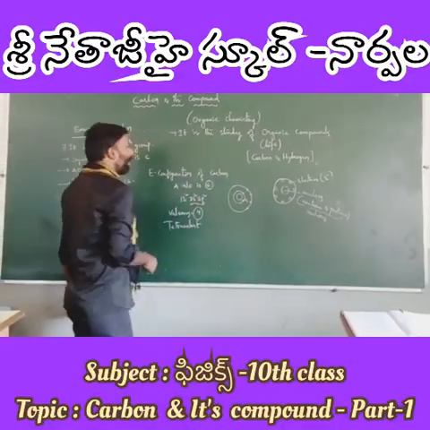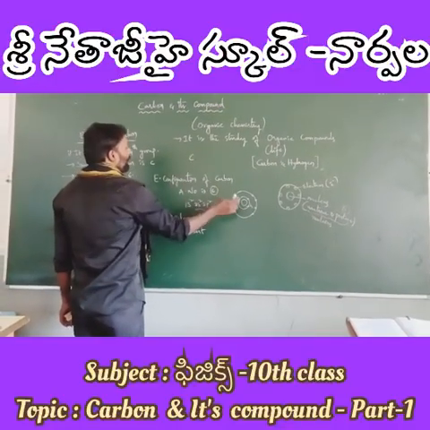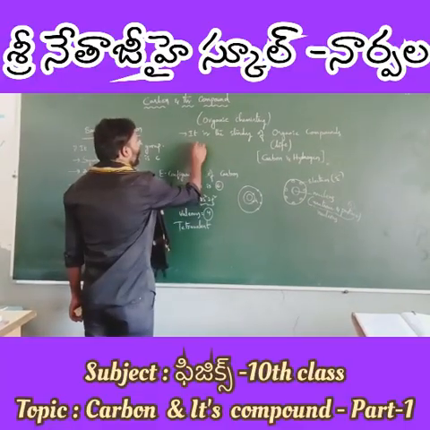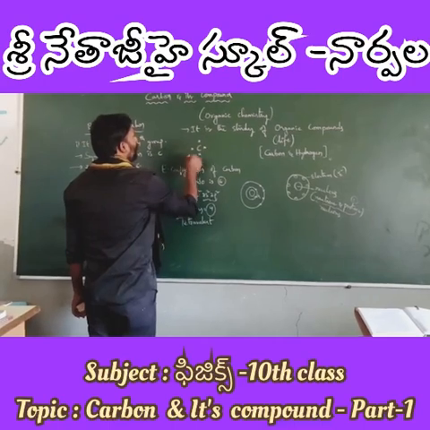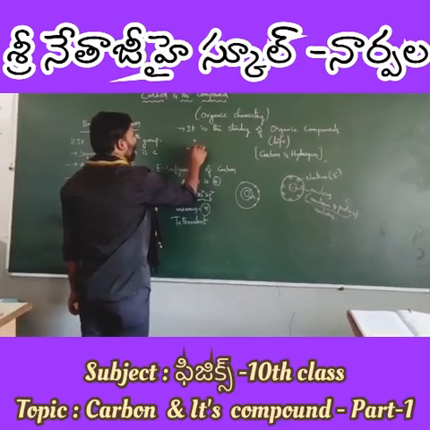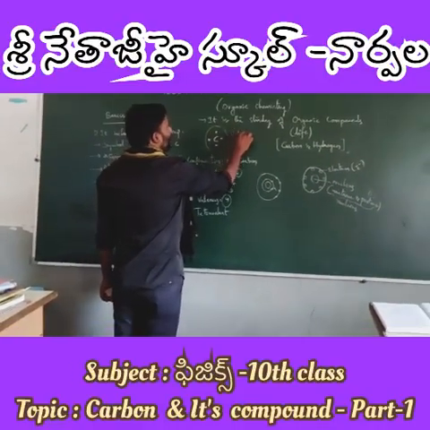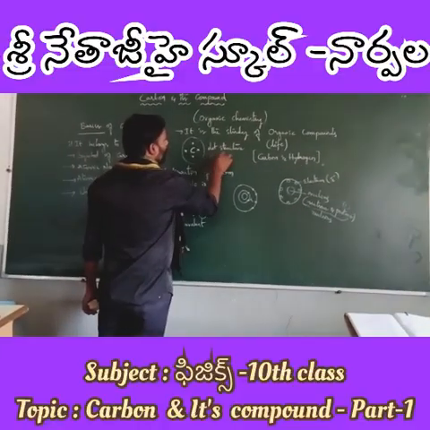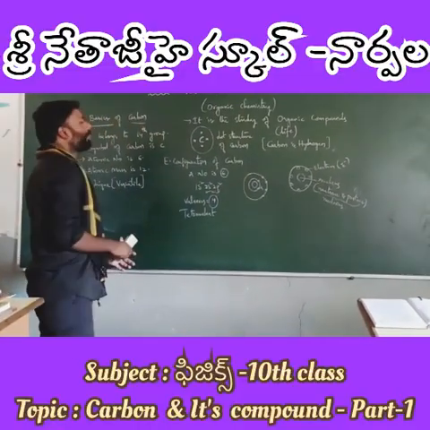Now coming to the dot structure of carbon. Carbon contains 4 electrons in its outermost shell, so 1, 2, 3, 4. So 4 electrons are arranged on the 4 respective sides of carbon. Therefore, this is the dot structure of carbon.